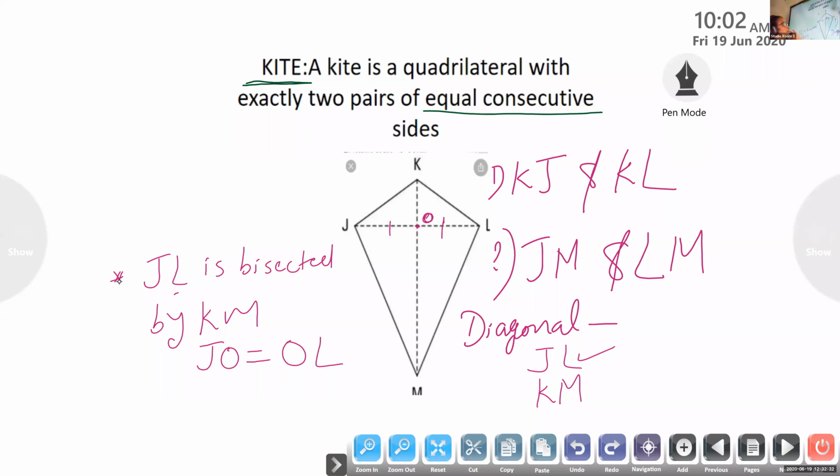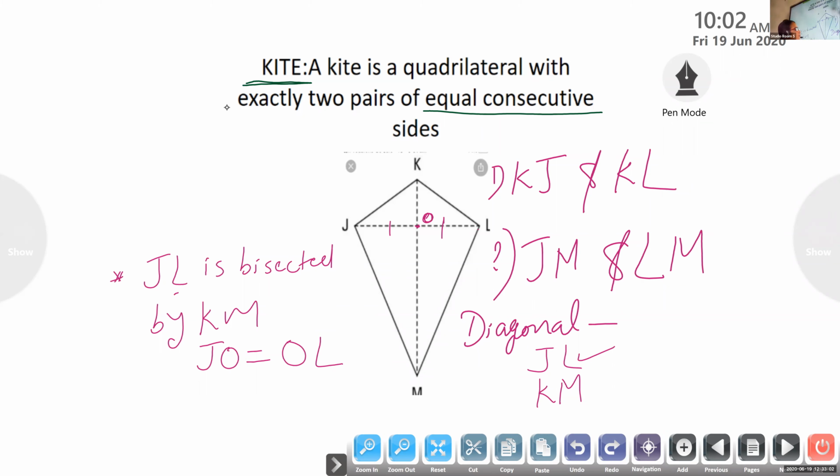Vaishnavi, read the properties of kite. The diagonals of a kite are perpendicular to one another, and one of the diagonals bisects the other. Vaishnavi, what happened to you? Neck pain, ma'am. Okay.